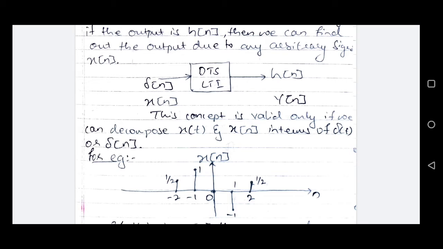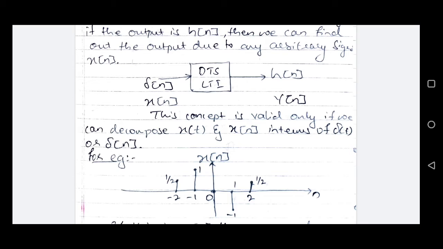At -2, the amplitude is half. At -1, the amplitude is 1. At n equals 0, amplitude is 0. At n equals 1, amplitude is -1. And at n equals 2, amplitude is +half. Now, how can we decompose this discrete time signal x of n into simpler components?